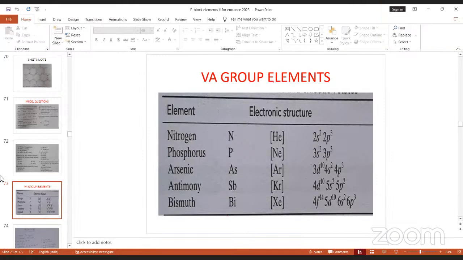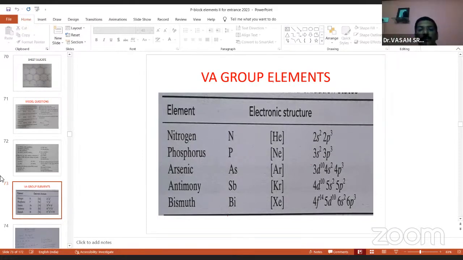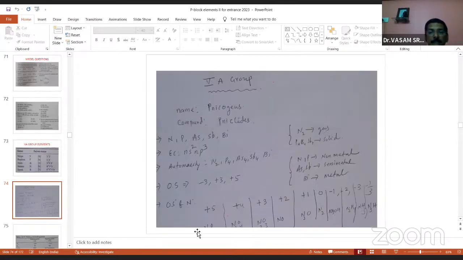Okay, sir. Right. Okay. Now you come to the 5th group. You have to spend just 30 minutes here. So, the 5th group elements. These are the 5th group elements, you know already: nitrogen, phosphorus, arsenic, antimony, bismuth. And this table is most important here.